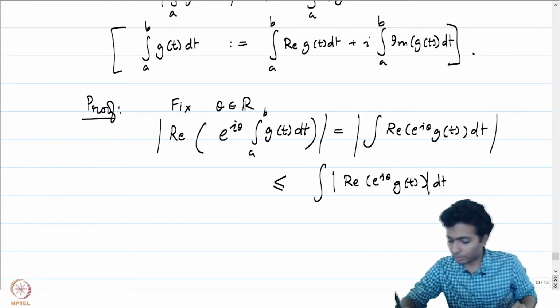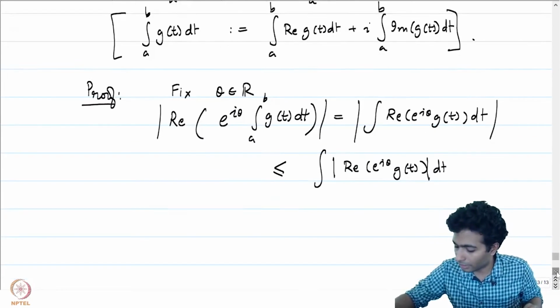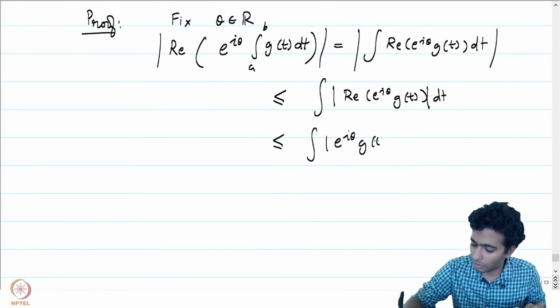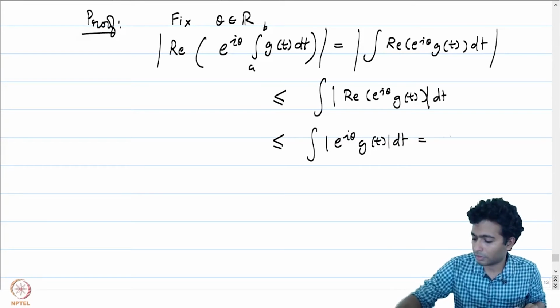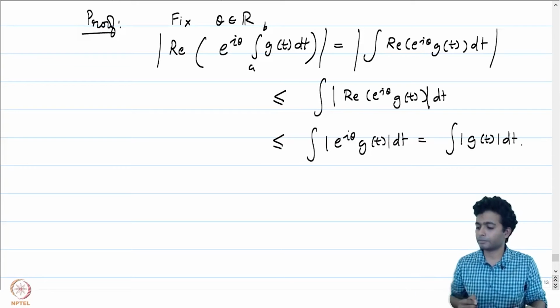And we know that the real part is bounded by the absolute value of the function itself, and therefore this is going to be less than or equal to the integral of the absolute value of e to the power i theta g of t dt, which is equal to the integral of the absolute value of g of t dt.